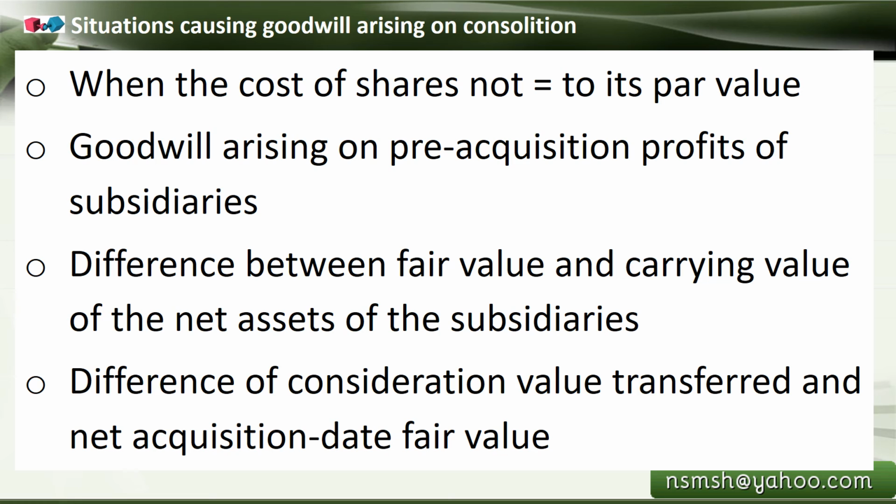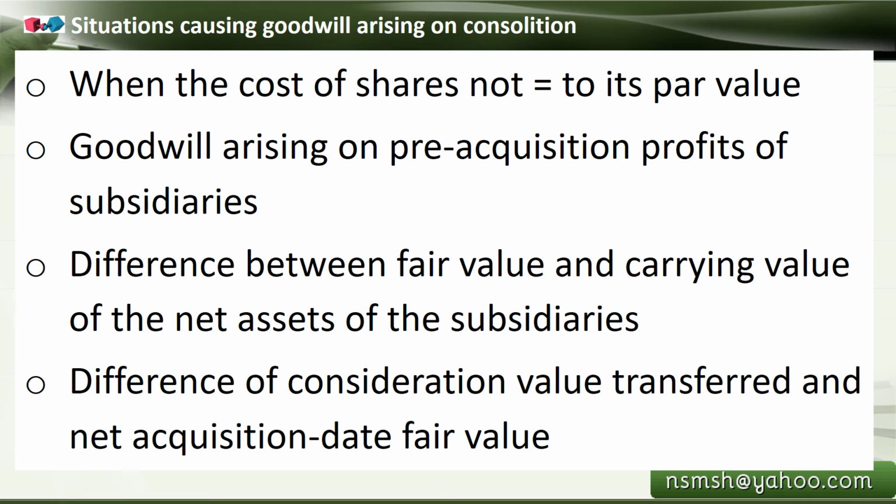And similarly, the difference between the consideration value transferred and the net acquisition date fair value. What that means is that for taking the subsidiary company as a holding company, you become a parent company, and you will consider some amount to be transferred to the subsidiary company, considering the worth of that subsidiary company.